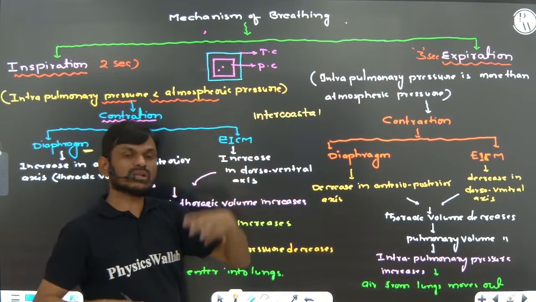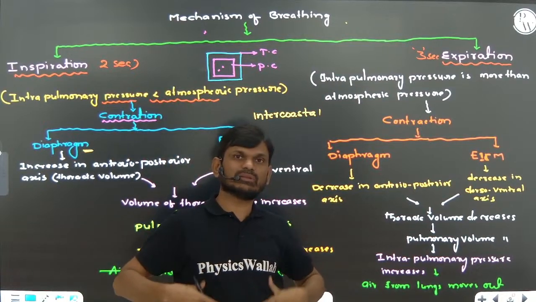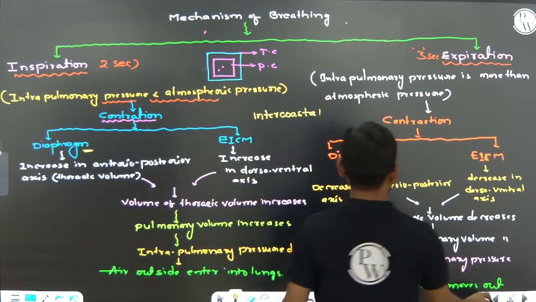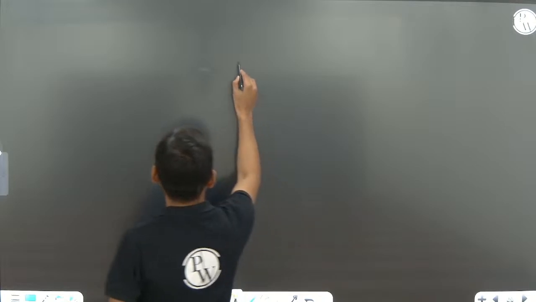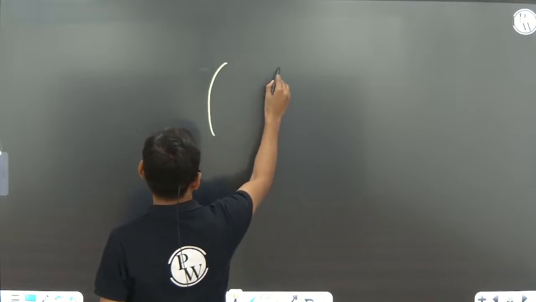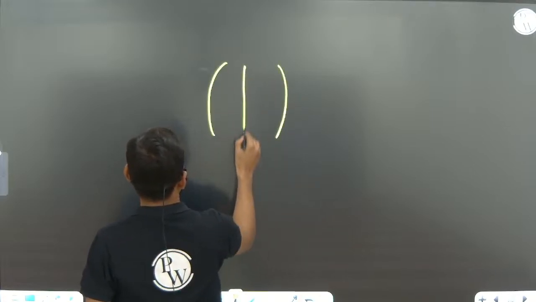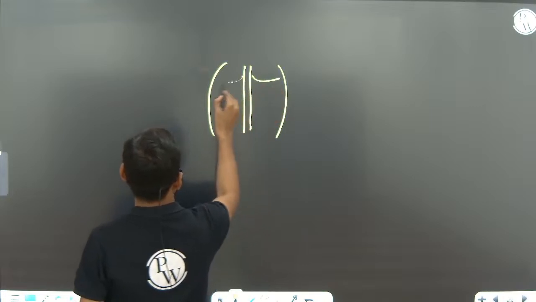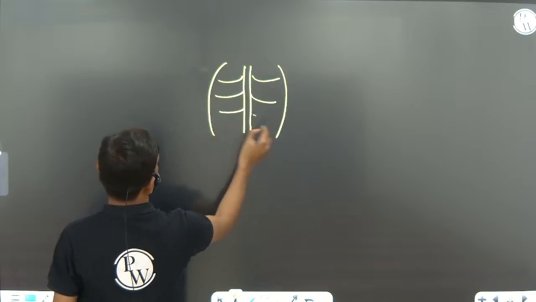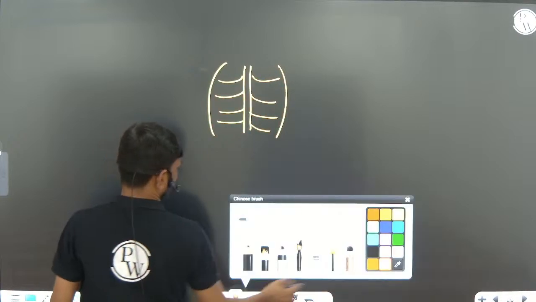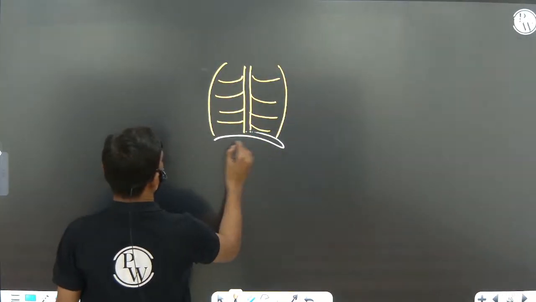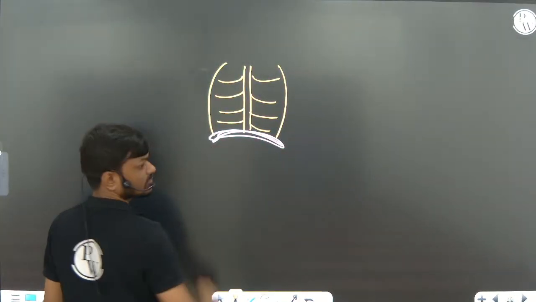The intercostal muscles are the muscles present between the ribs. You can see these are the muscles, these are the ribs, and this is the diaphragm, the dome shaped diaphragm.